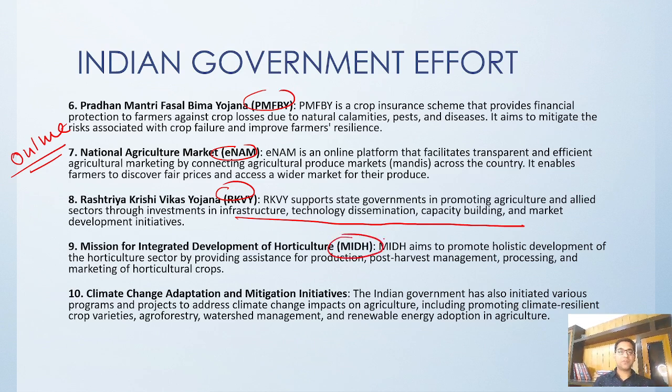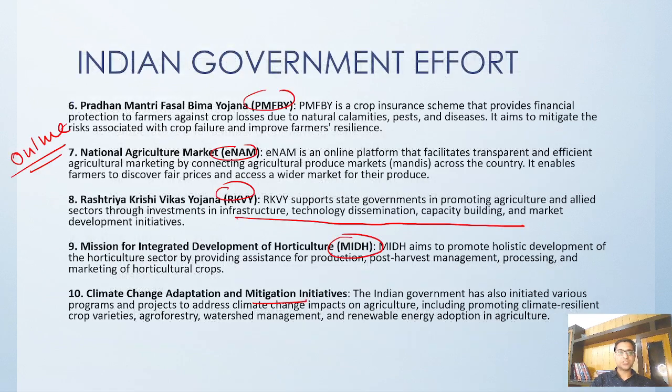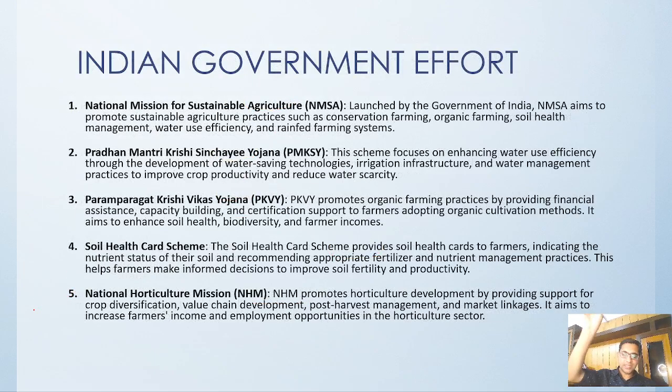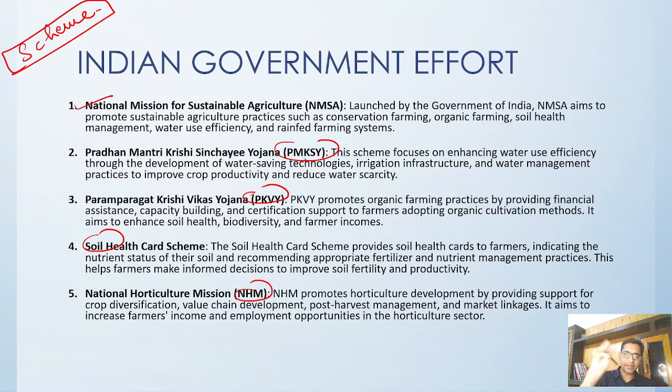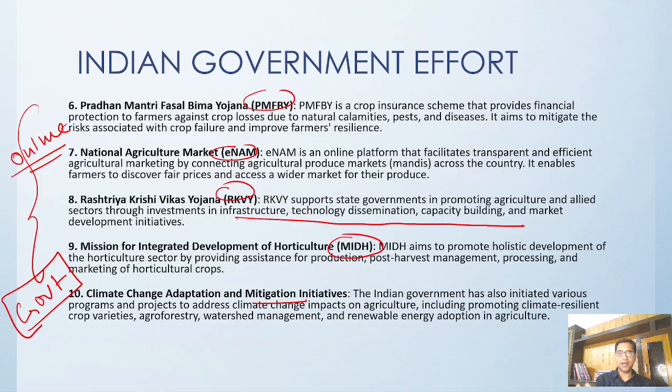Then the Mission for Integrated Development of Horticulture and climate change adaptation and mitigation initiatives are these. So this is the scheme list that you can cite for what the government is doing to enhance agriculture. In all these schemes, you can see that it is related to soil health, water development, horticulture, sustainable agriculture, Sinchai that is irrigation, then Fasal Bima, insurance, selling of agriculture output using eNAM, then Rashtriya Krishi Vikas Yojana, and all the things have been integrated.